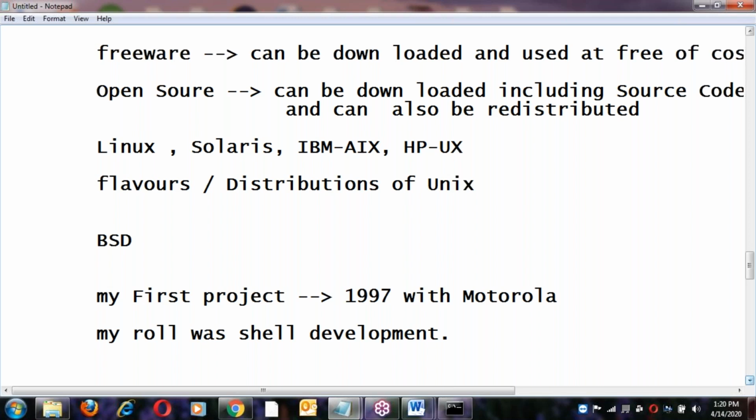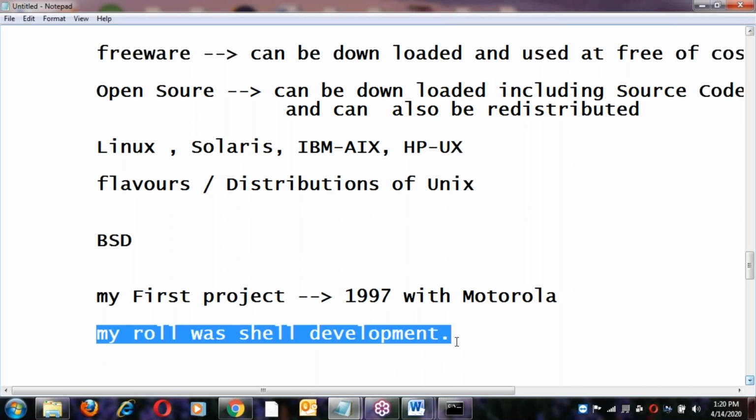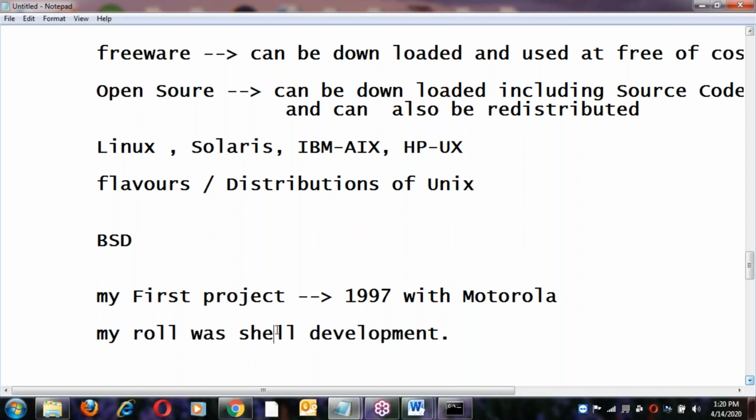Already in Unix there is a shell. We took the shell source code completely, modified it, and developed a separate shell to support and operate Motorola devices, right? I'll explain how that shell was developed, the C program behind the shell, and the program skeleton. When we cover the Linux architecture, I'll explain the shell, because my role was shell development.